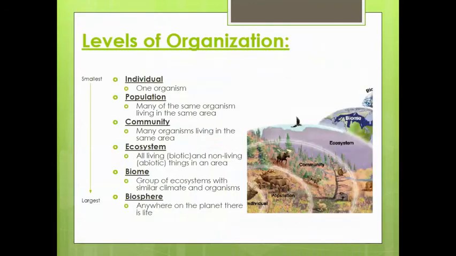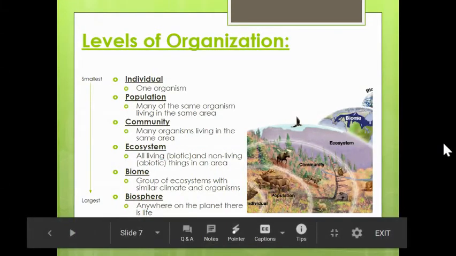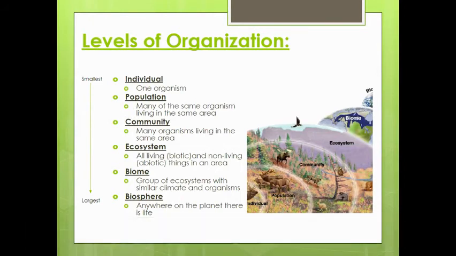The last thing we're going to discuss today are the levels of organization. We're going to go from smallest to largest here. The first level of organization is the individual. With an individual, we're talking about just one organism. So let's look at a forest here to start off. If we go with a forest, one individual would be, let's say, an elk. Imagine a deer, but bigger.